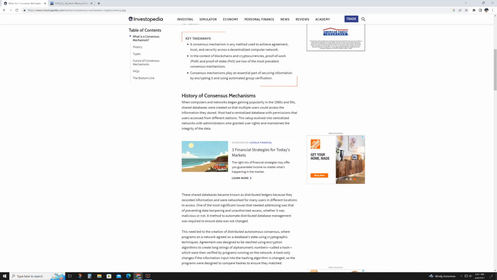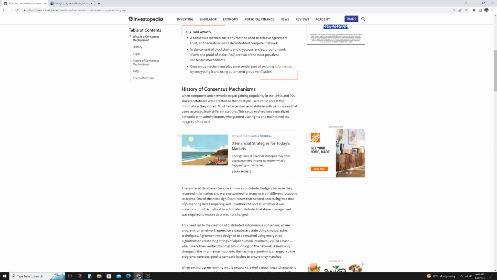The second one we talked about is proof of stake. This is an alternative consensus algorithm that aims to address energy consumption. It really addresses the energy consumption of proof of work, which Bitcoin uses, as well as the scalability issues associated with proof of work.